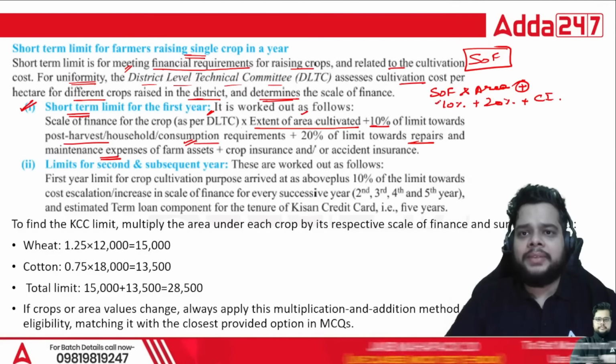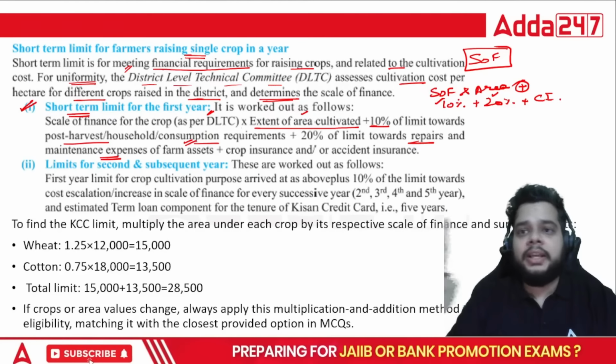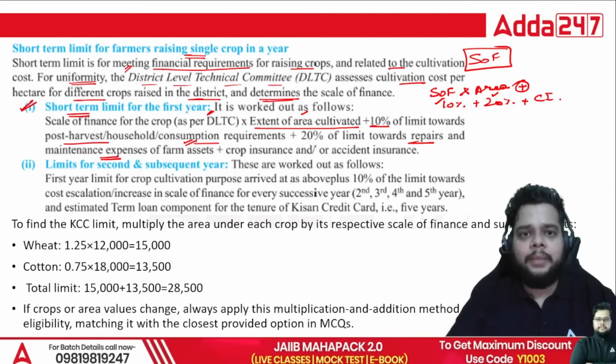And most of the time we have seen 10%, and you have to add it with the 20%, which will give us the first year's requirement for your KCC limit.